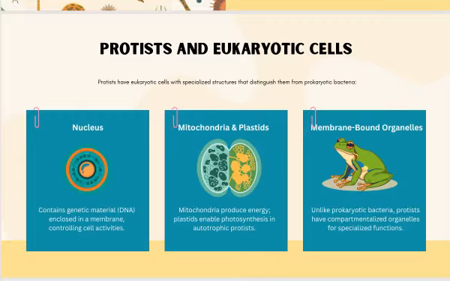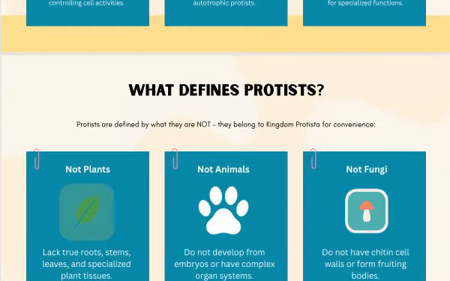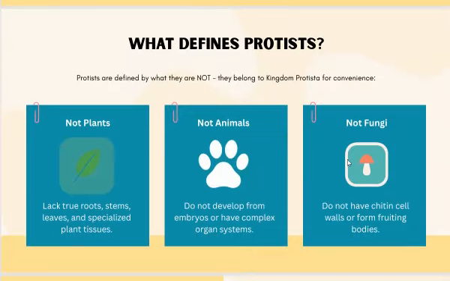So the last thing about eukaryotic organisms is that they contain membrane-bounded organelles, unlike prokaryotic bacteria. Unlike prokaryotic bacteria means that bacteria do not contain membrane-bounded organelles. The eukaryotic organisms contain membrane-bounded organelles. Okay, so we said that they belong to another kingdom, which is called Kingdom Protista.